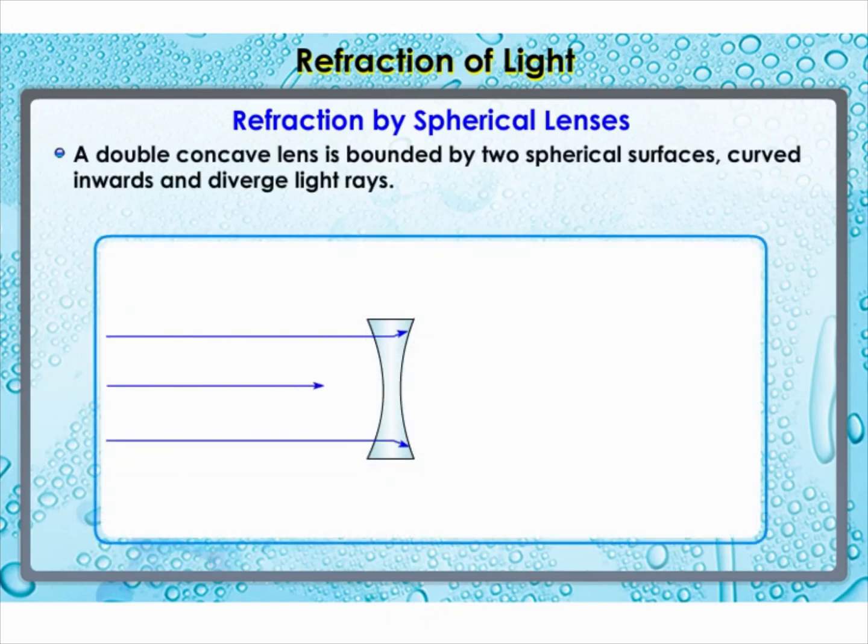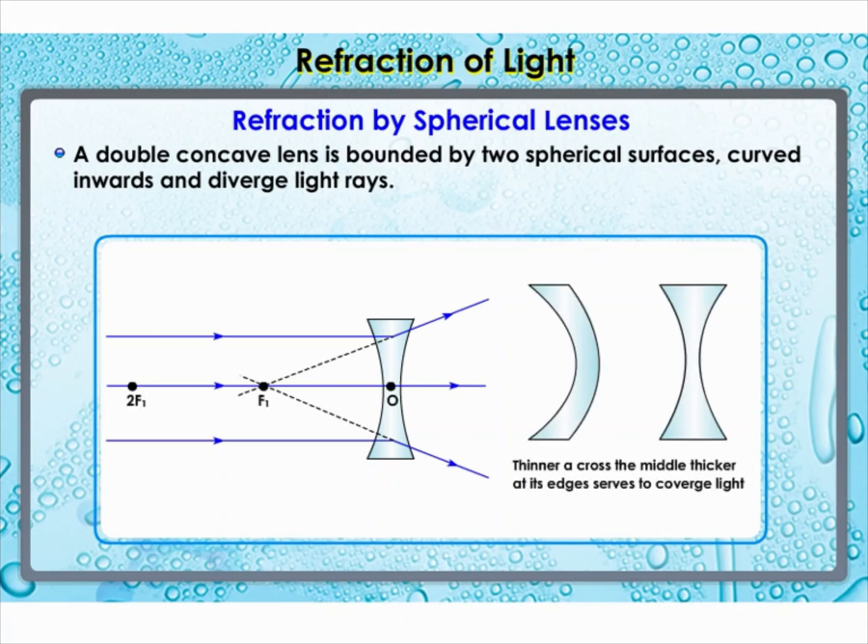Similarly, a double concave lens is bounded by two spherical surfaces, curved inwards. It is thicker at the edges than at the middle. Such lenses diverge light rays and are called diverging lenses. A double concave lens is simply called a concave lens.